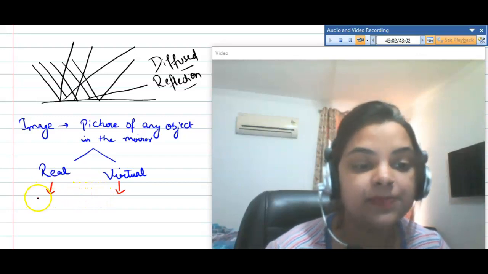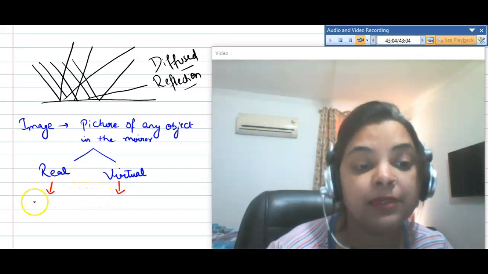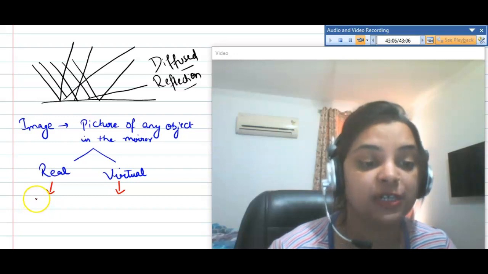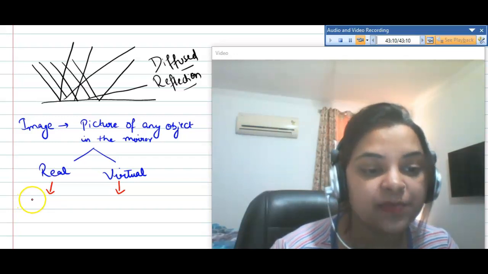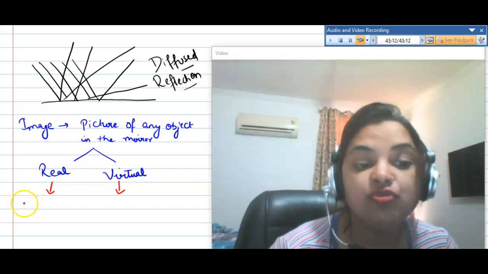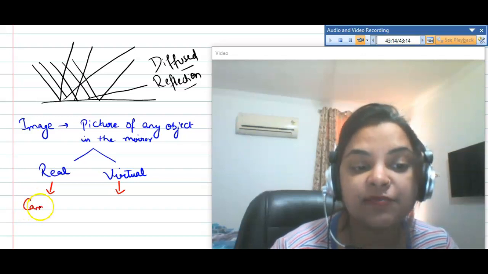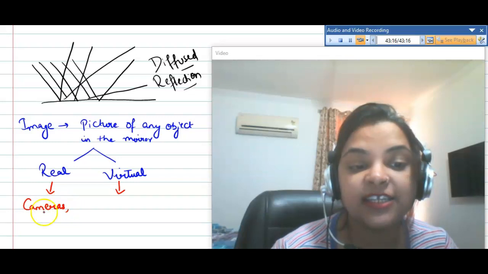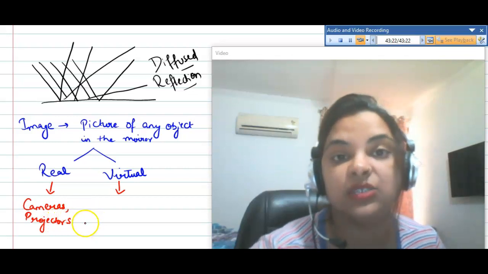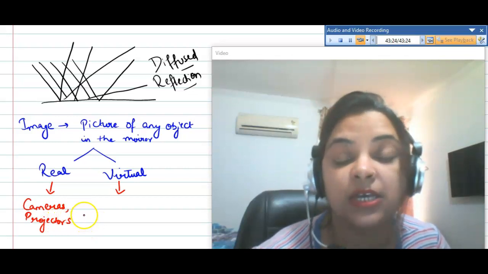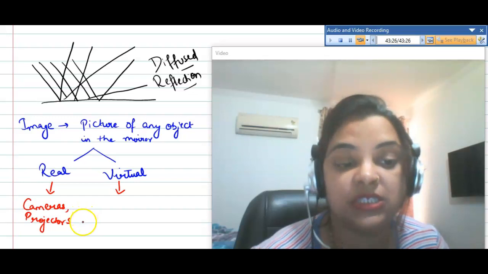I'm giving you an example that will help you more to understand this concept, right? So real image is what? When you use your cameras for photography, right? Projectors, right? And cinema screens where you see the movies, right?